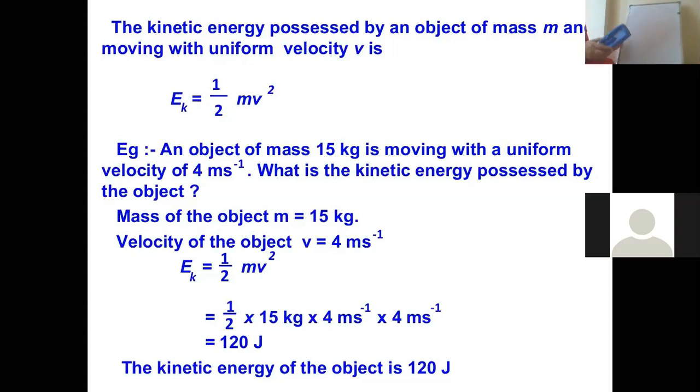So any object, whether it is a pencil, a duster, or an eraser, if it is in motion, it will possess which energy? The energy possessed by the object due to its motion is what we call kinetic energy. So if the object is in motion, it will have kinetic energy, and kinetic energy is half of mv square. Now how did we come to this conclusion that kinetic energy is equal to half of mv square?